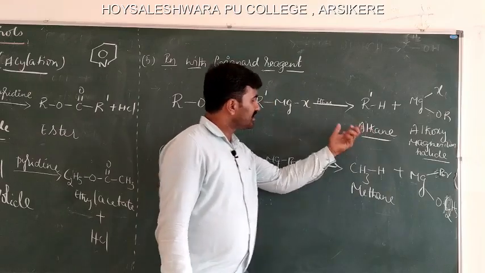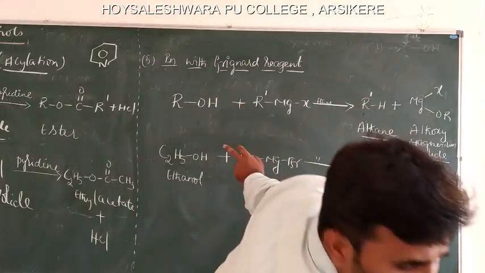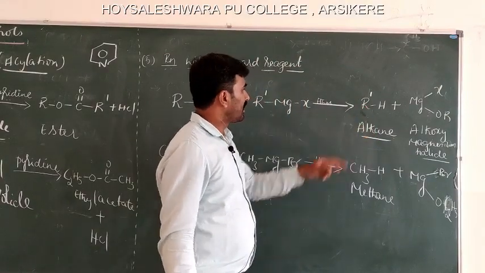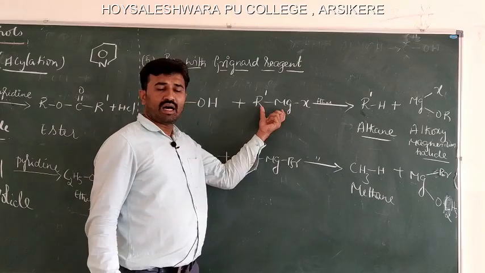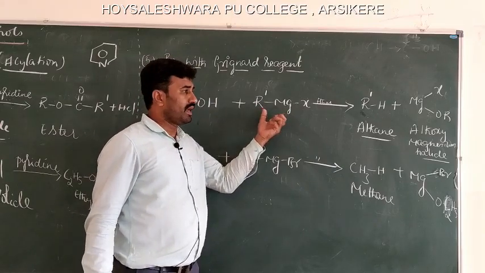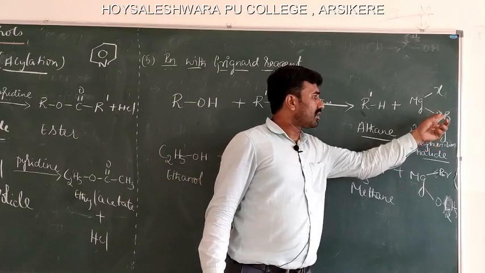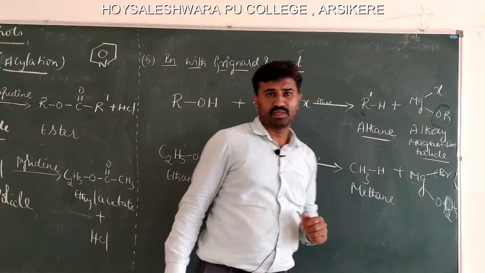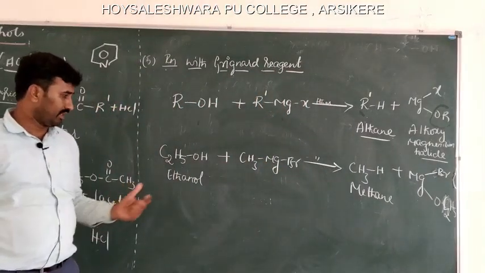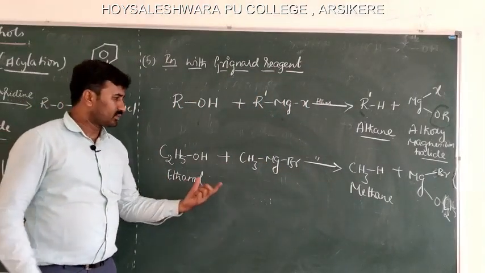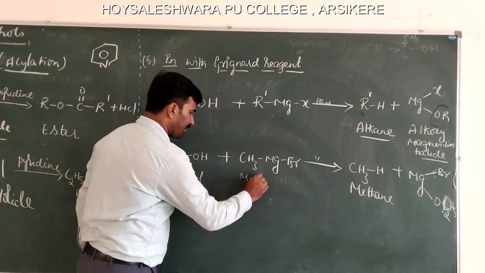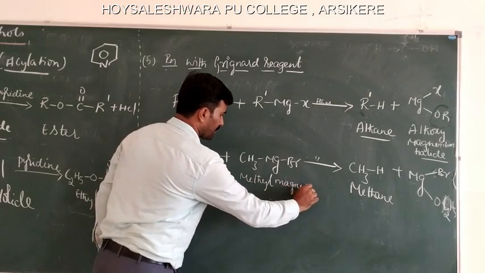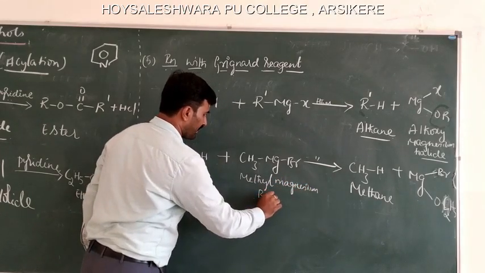So, you can see here, the alkane is obtained from the alkyl group of the alkyl magnesium halide and forms a byproduct, alkoxy magnesium halide. See, this is alkoxy magnesium halide. This is general. Let us see an example. See, ethanol reacts with this methyl magnesium bromide. Methyl magnesium bromide.